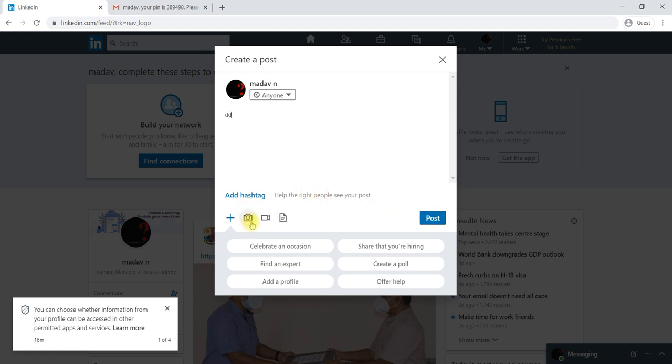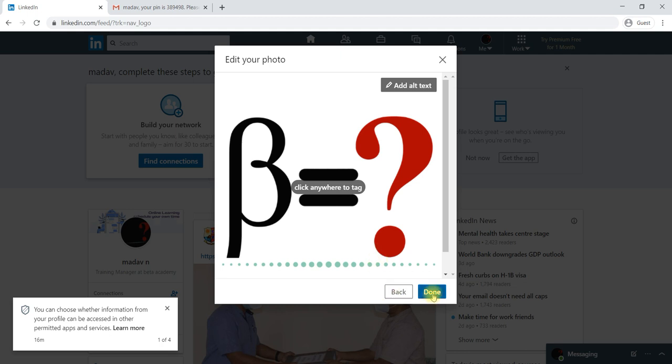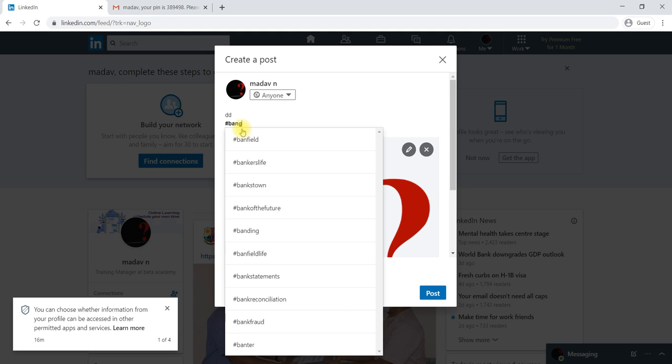You can add a photo or image, or attach any documents also. Along with your post you can add an image from your computer, write about that particular image, and then post. And you can add hashtags also, for people you know. For example, like Bangalore, we can add a location.